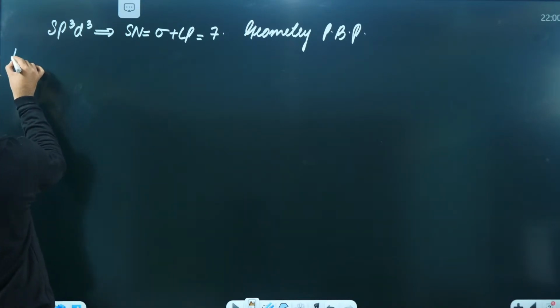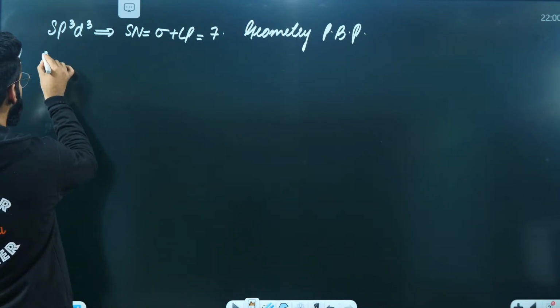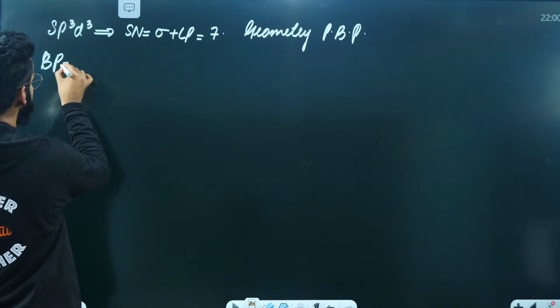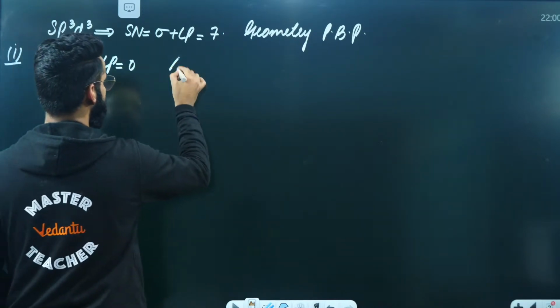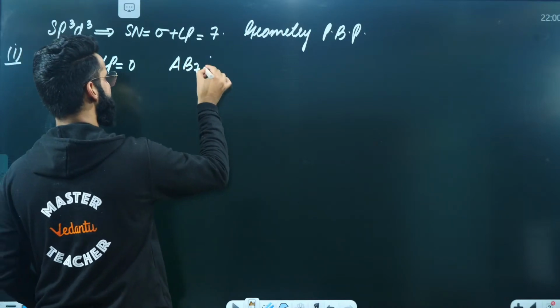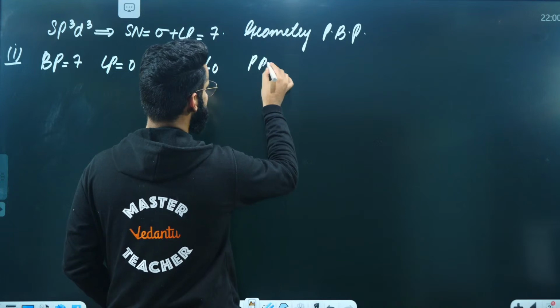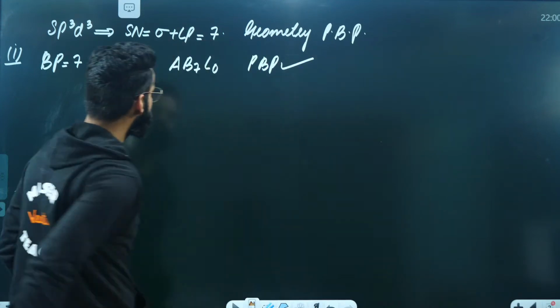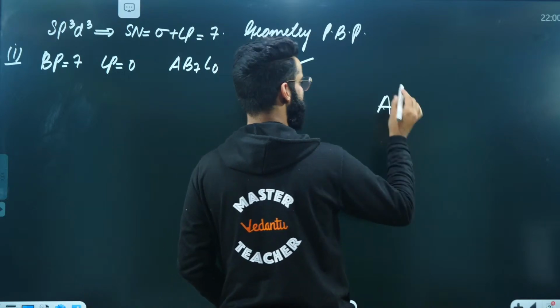The first type over here, and the only type which I'll be showing, is the one in which you'll be having 7 bond pairs and 0 lone pairs on the central atom. The type of the molecule is going to be AB7L0, in which geometry as well as shape are both going to be the same because the central atom does not have any lone pair. How do we represent it? This is A, and you have got 7 B.